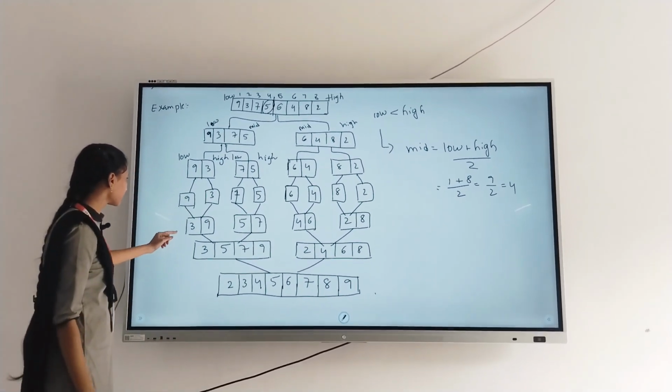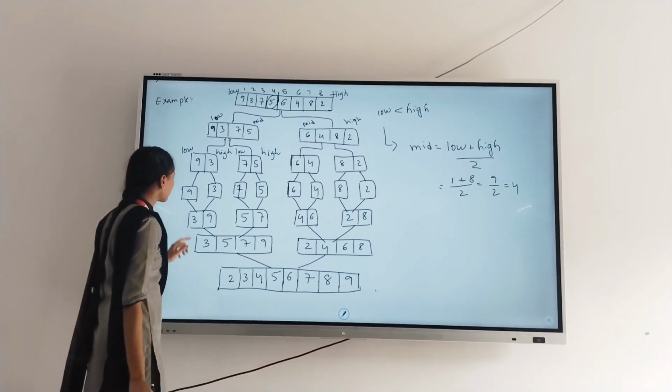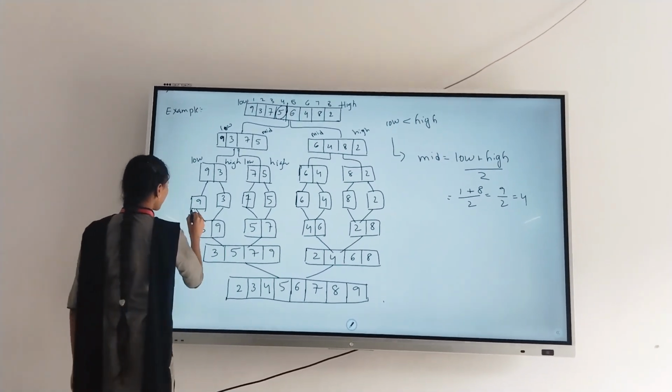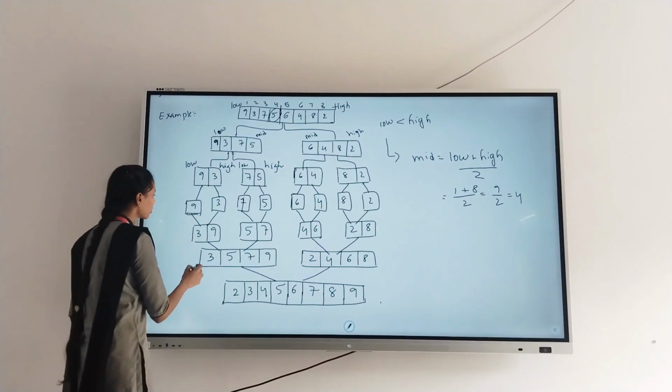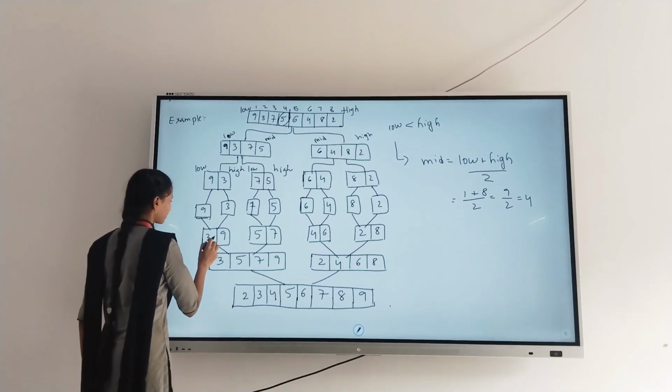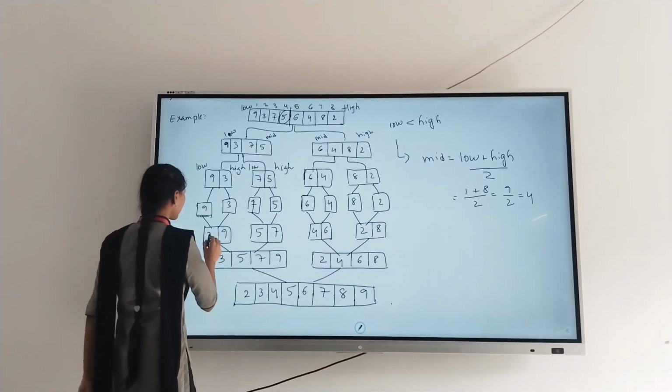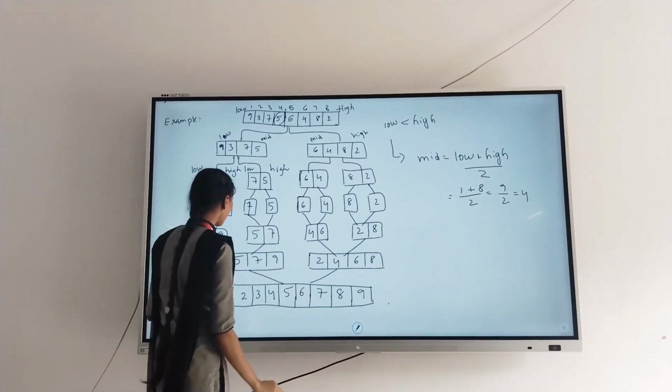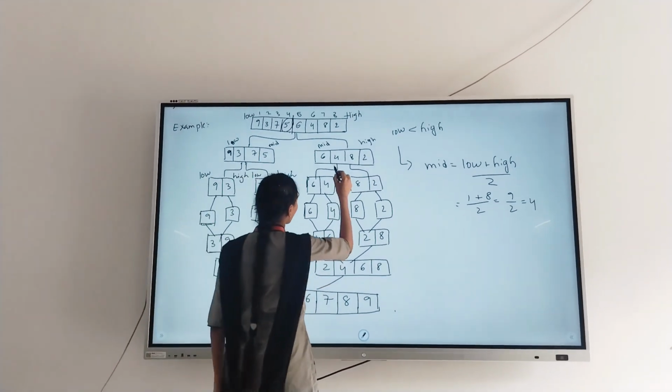Until we have taken a single element. After that, we have single elements. We merge them into two arrays. What is the less than? 7 is less than 9. So we can first write it. After merging, the second part will follow the same process.